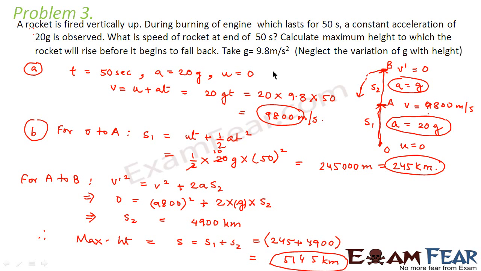So I hope it is clear, and please note, don't get confused with the sign of acceleration, why it is plus g somewhere and why it is minus g somewhere. Whatever convention you take, use the same convention everywhere, so you will get the same result. If you consider the acceleration positive, you consider it positive in both places. If you consider it negative, you consider it negative in both places. In both scenarios, you will get the same result.